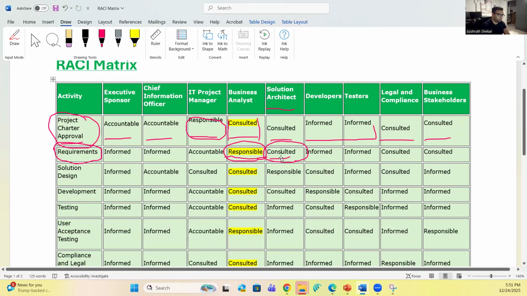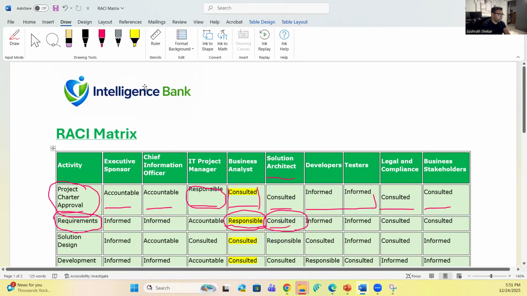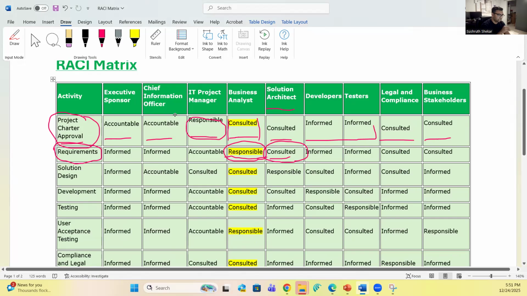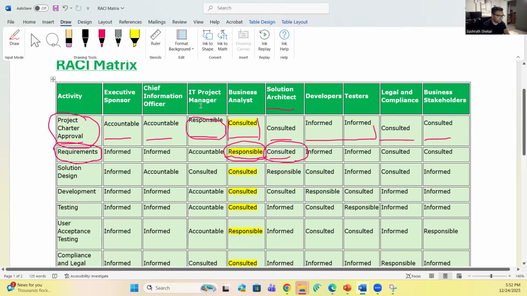Pulling the credit score of a specific customer or a potential customer from the external database and displaying it in the front end of the Intelligence Bank intranet site that internal users use. Is that possible or not? Because that is the requirement. So you will have that conversation with the solution architect. The solution architect will say yes or no, or I'll check and I'll get back to you. So that consultation will happen. That's why the solution architect is consulted.